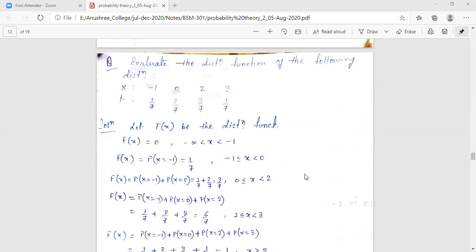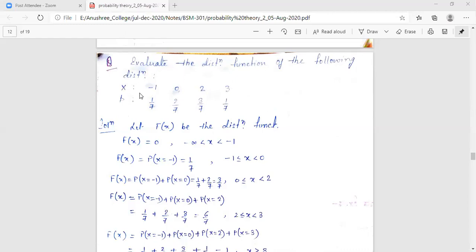Now we have a problem like this. Evaluate the distribution function of the following probability distribution. X takes the values -1, 0, 2, 3.